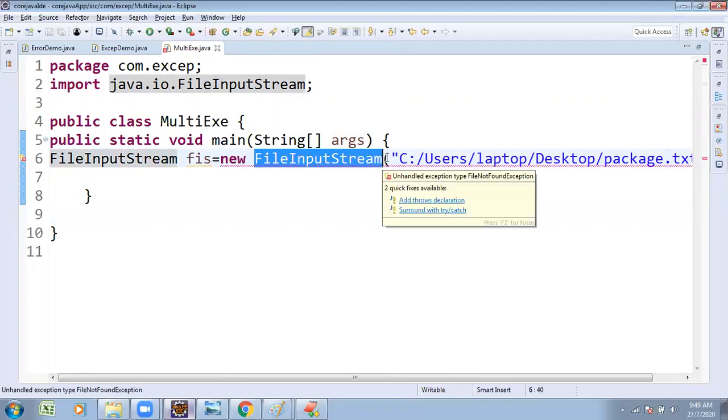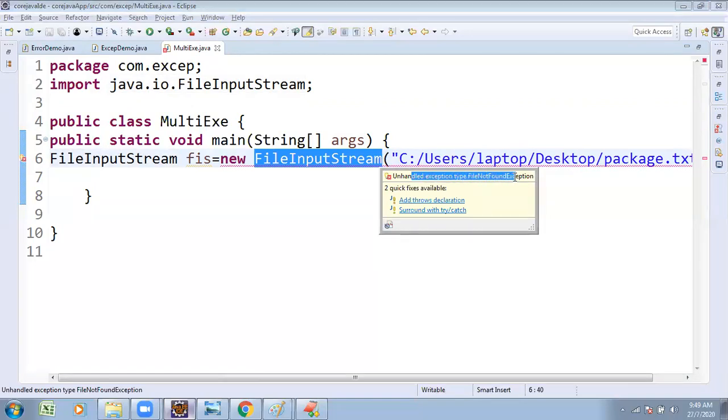There is a dilemma: whether that file is there or not. You know very well, to handle the exception, what is the procedure? Surround it. Here, observe, it's giving the solution. Unhandled exception type FileNotFoundException.